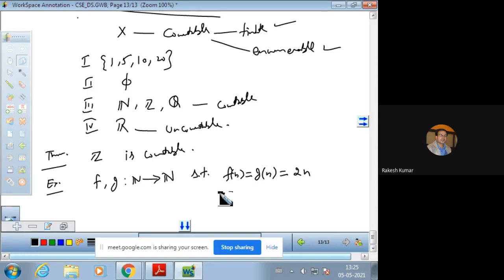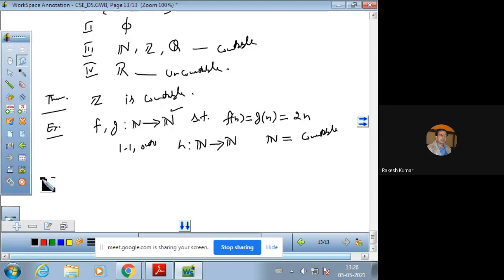Does there exist a 1-1 onto function h from natural numbers to natural numbers? Hence or otherwise prove that N is countable. This example will explain how the set of natural numbers is countable. So these are two or three results that tell us how it is countable. The third one is that the set of rational numbers is countable, we will discuss that also now.